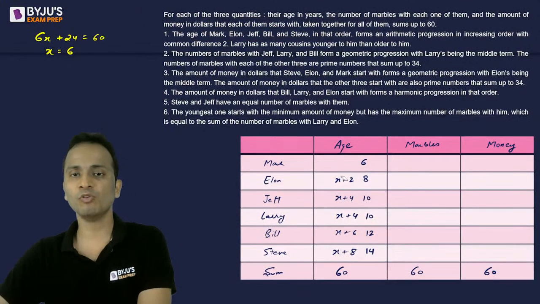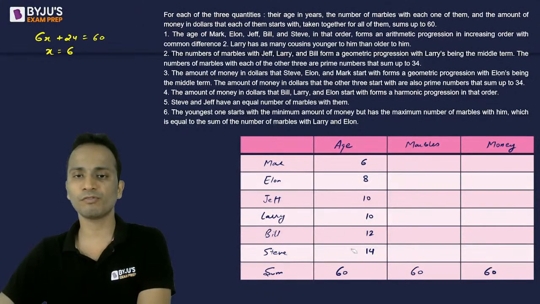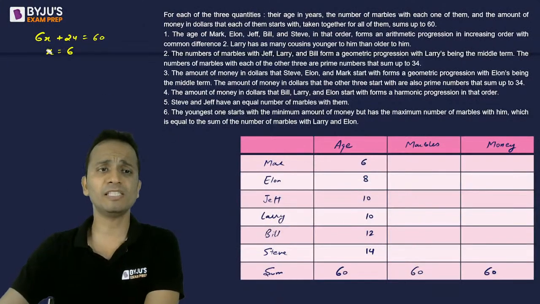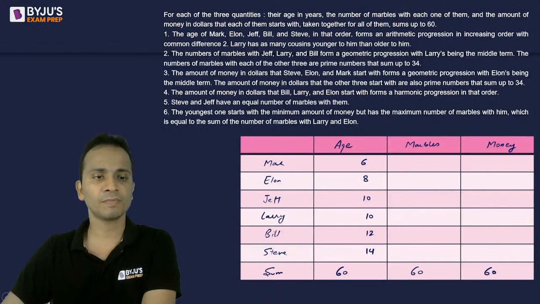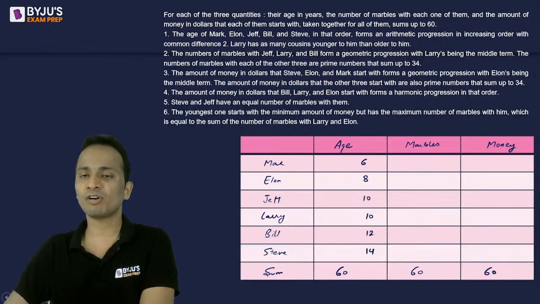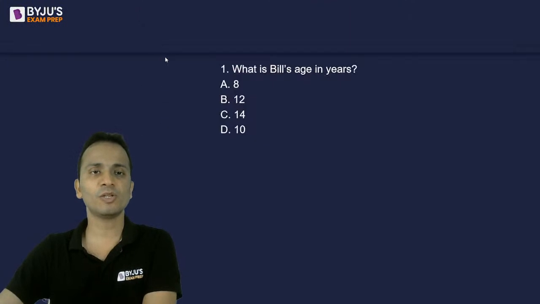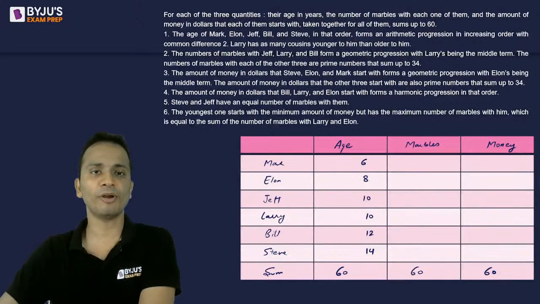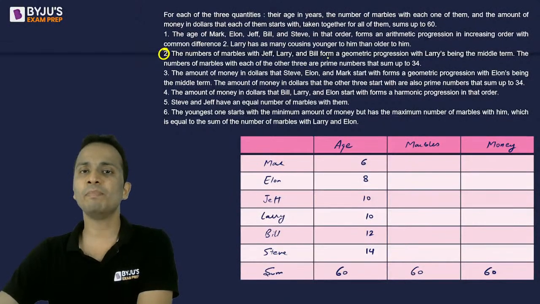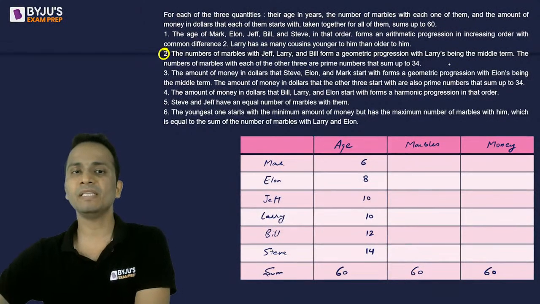So now let's remove some irrelevant data, that means all the variables from this table. Now I have these ages. Now we are good to go to the second point. Can anyone write the number of marbles with all of them if you have solved this? Okay, let's start with the second point. The number of marbles with Jeff, Larry and Bill form a GP with Larry being the middle term.